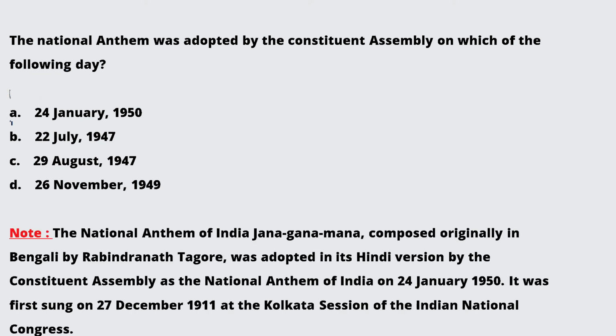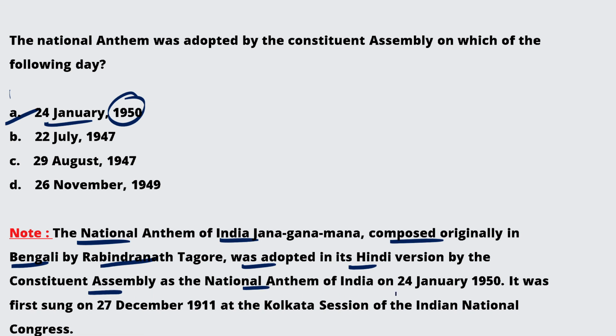Okay, 24th January 1950. If we get into some more details, the national anthem of India, Jana Gana Mana, was originally composed in Bengali by Rabindranath Tagore, and it was adopted in its Hindi version by the Constituent Assembly as the national anthem of India on 24th January 1950.